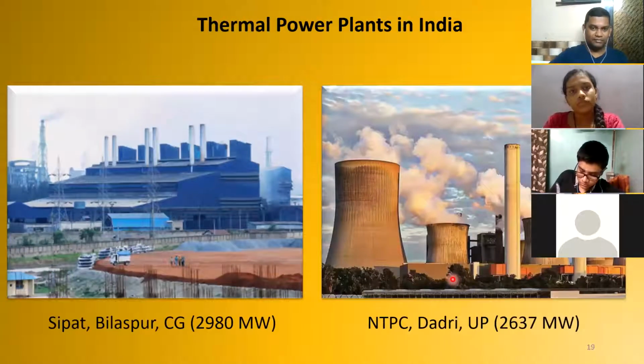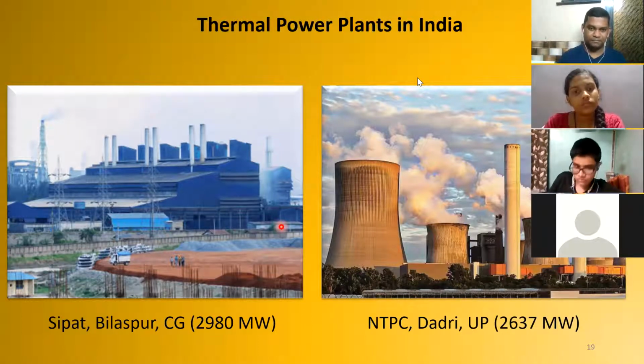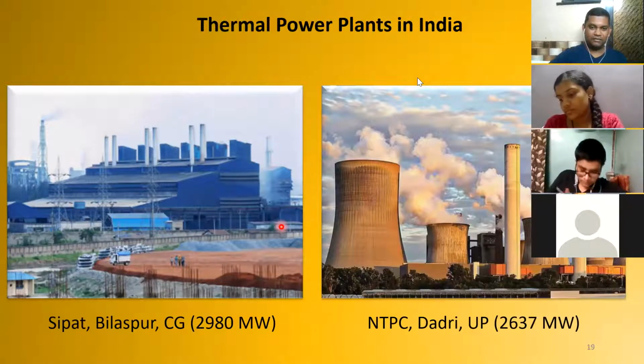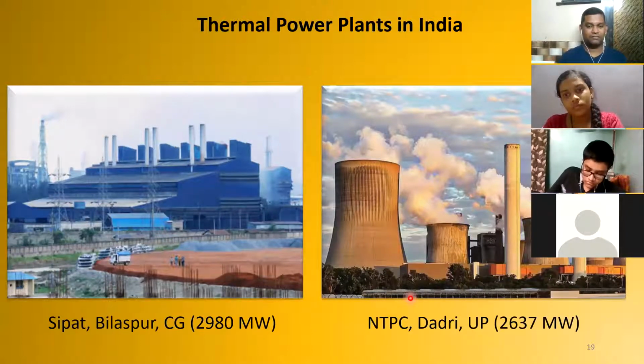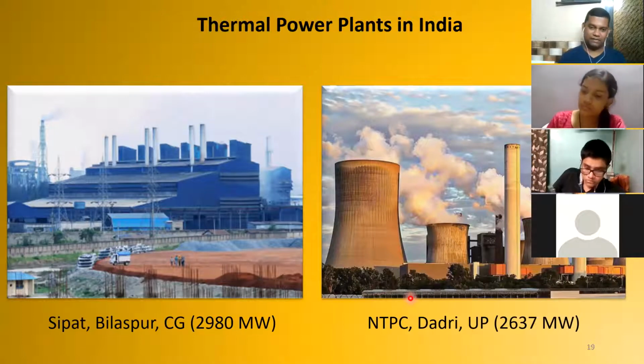Look at this. This is Sipat in Bilaspur, Chhattisgarh, 2980 megawatts. And this one is NTPC, Dadri in Uttar Pradesh, 2637 megawatts. See the amount of gases being released.